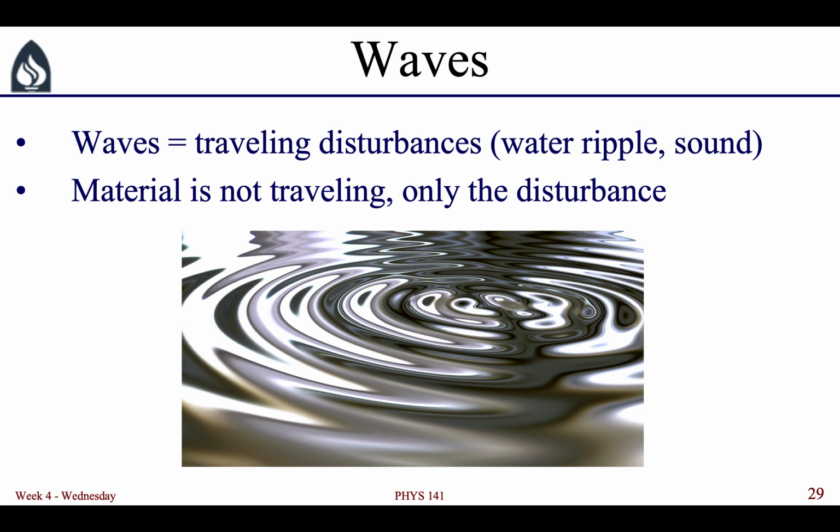A wave is a traveling disturbance in a material. The material itself is not traveling, only the disturbance travels. If you imagine throwing a stone into a pond, the water next to the stone does not travel to where you are, only the ripple in the water travels.